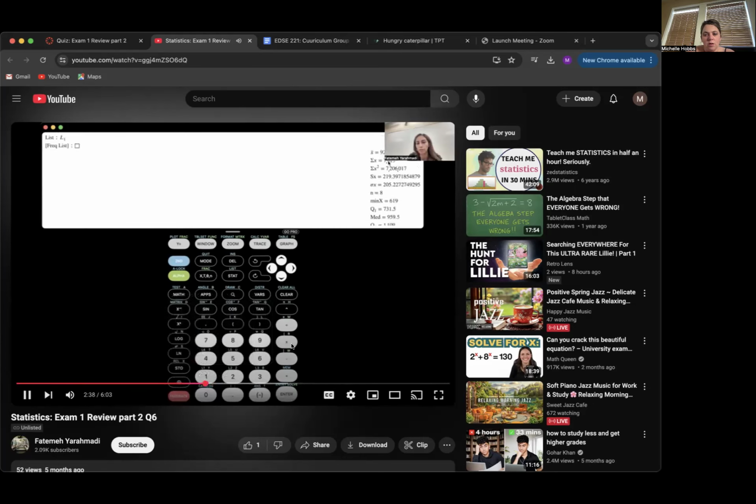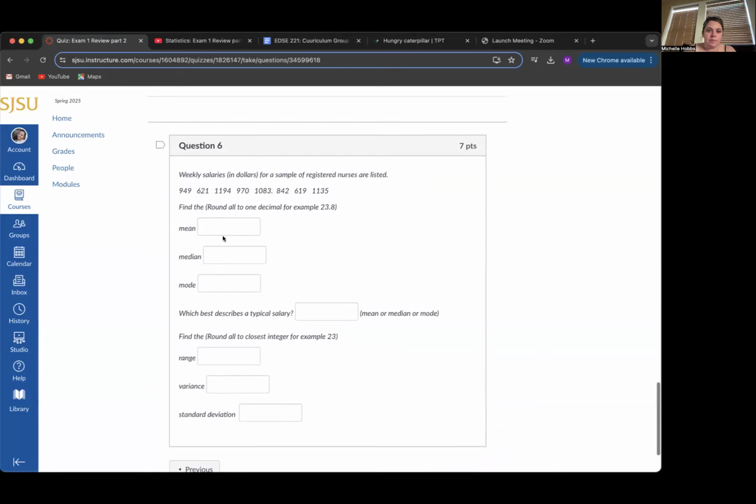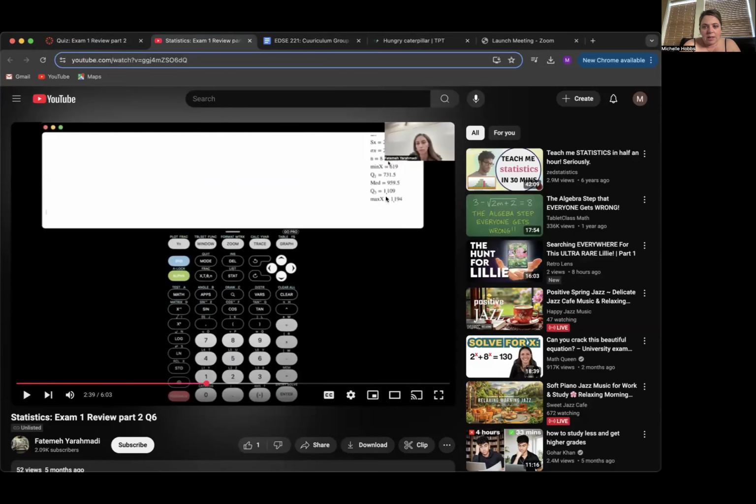So the mean is 926.6, and the median is 959.5.